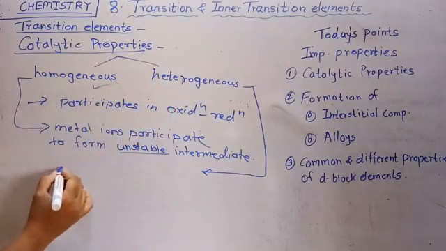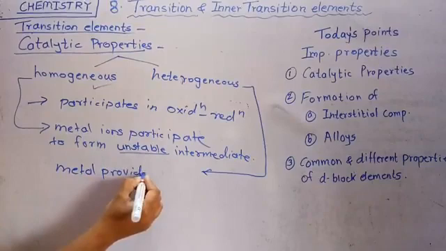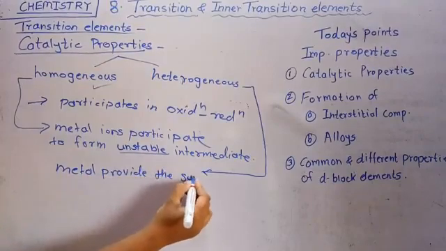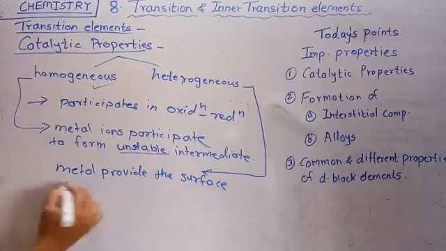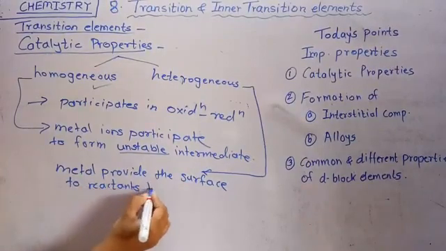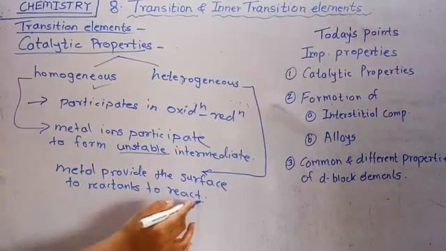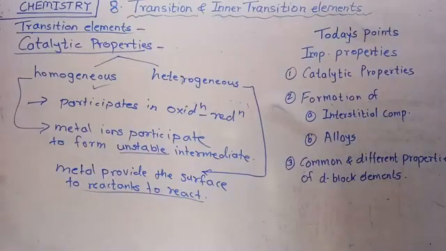According to the heterogeneous catalytic reactions, the metal provides the surface. They provide the surface to the reactants to react. On the metal surface, the reactants react and are converted into the product with the regeneration of the catalyst.